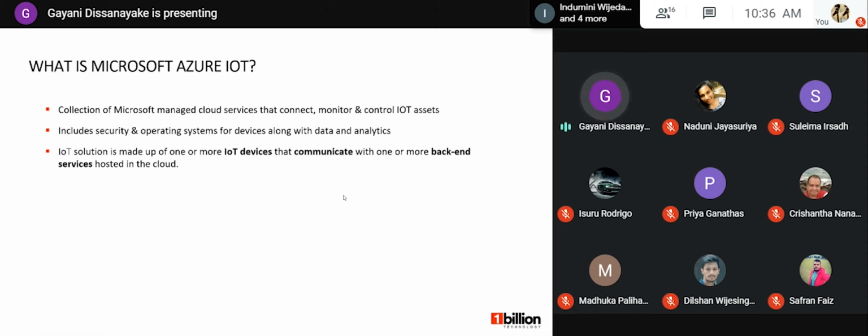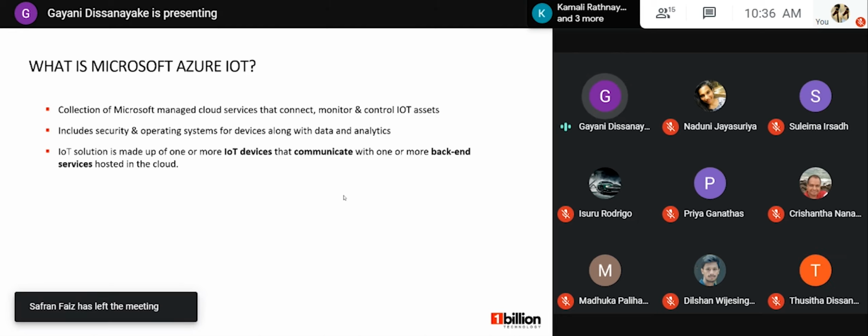So an IoT device is typically made up of a circuit board with some sensors attached to that circuit, and it uses Wi-Fi to connect to the internet. And the next one is communication. Normally the IoT device sends telemetry data from the sensor or the device to backend services, and backend services can also send commands to devices.